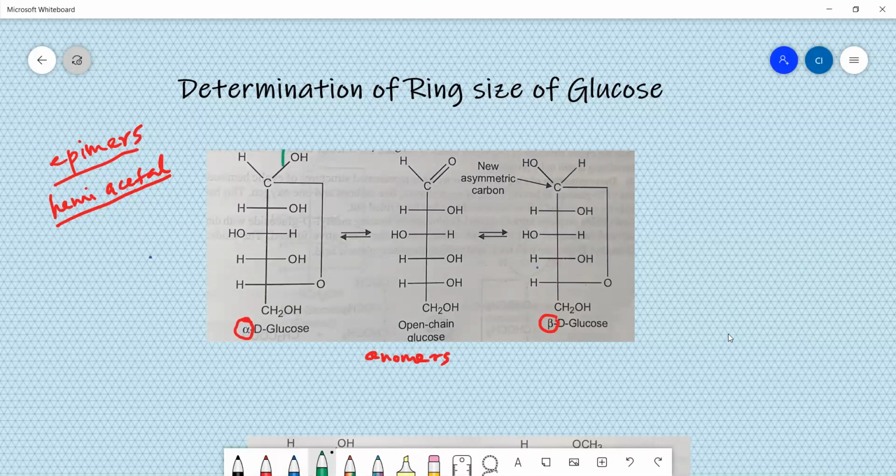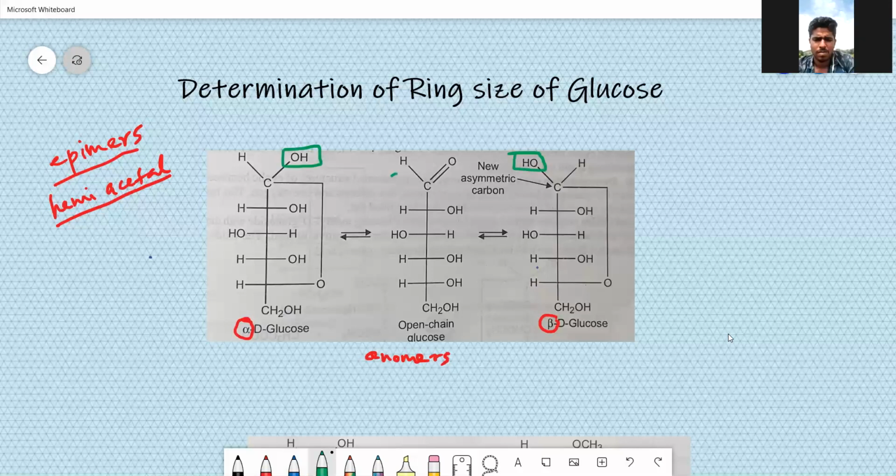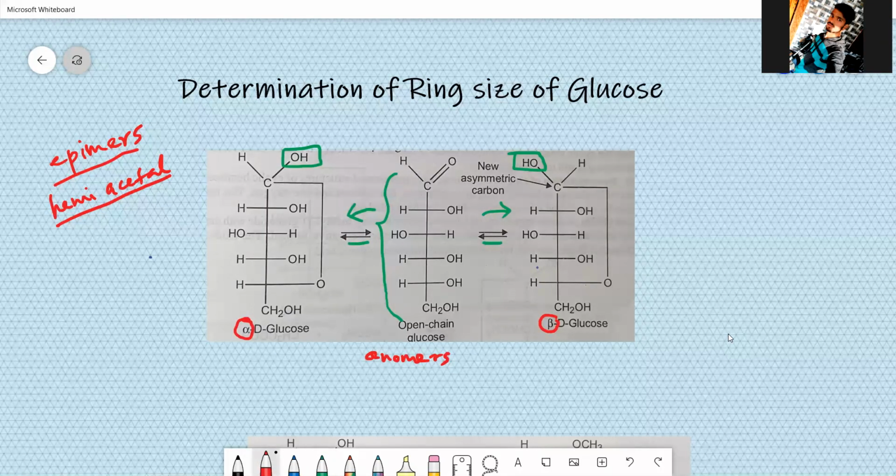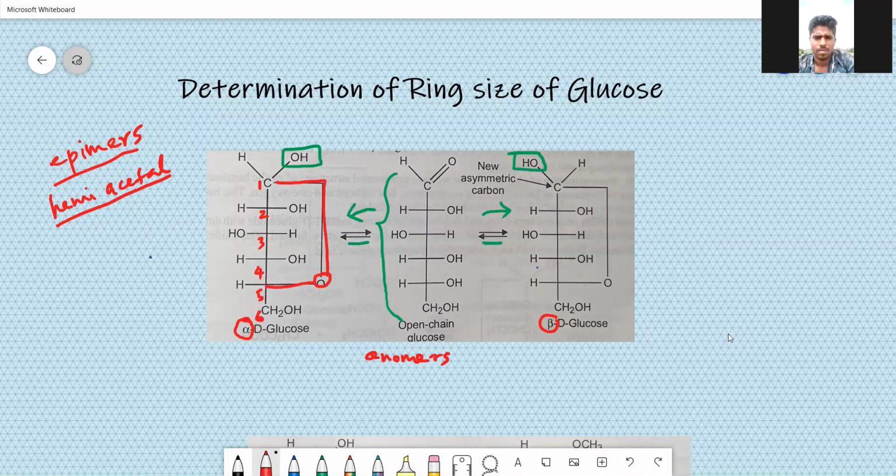You can see the OH on the right side and it is going into the left side. This is the open chain glucose. It can go like this or it can go like this. So this is a reversible arrow there, so they are interconvertible, right? Here you can see that I'm numbering the atoms: first, second, third, fourth, and fifth. This is the sixth carbon atom. So the first carbon atom is linked via oxygen to the fifth carbon atom. That comes out in the chair form like this.